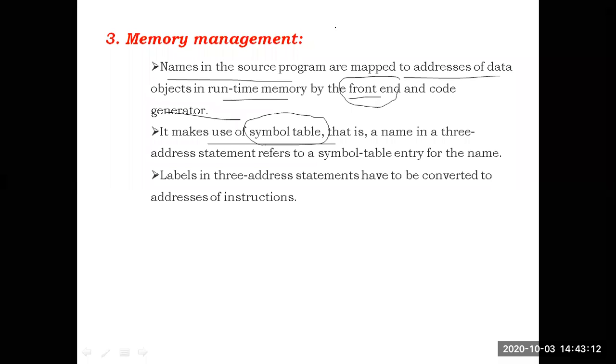What he is saying is, if labels are present, then the labels are also converted into the addresses. The labels are also mapped to the addresses, he said. What is a label in the intermediate code representation?